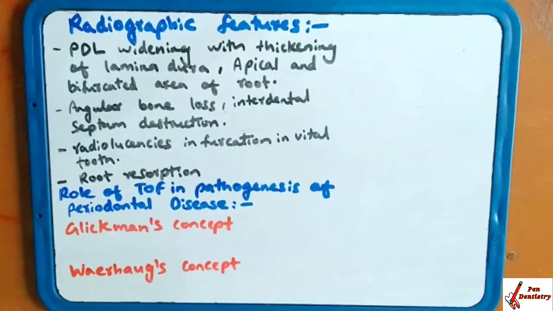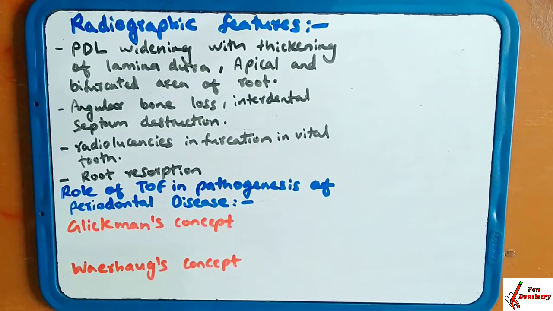Angular bone loss will be seen. Angular bone loss as well as interdental septum destruction will be seen, and radiolucency in the furcation of a vital tooth. If the tooth is vital, there will be radiolucency present in the furcation area, and root resorption will be seen in the radiographic features of TFO.